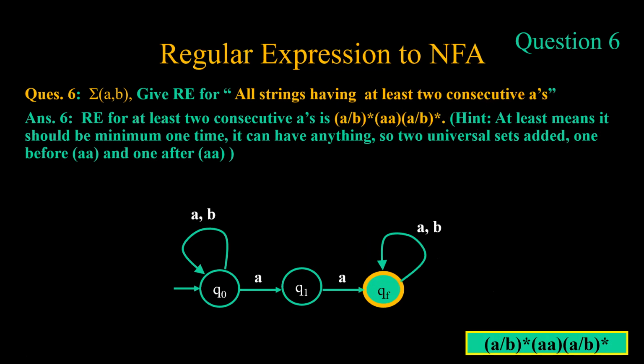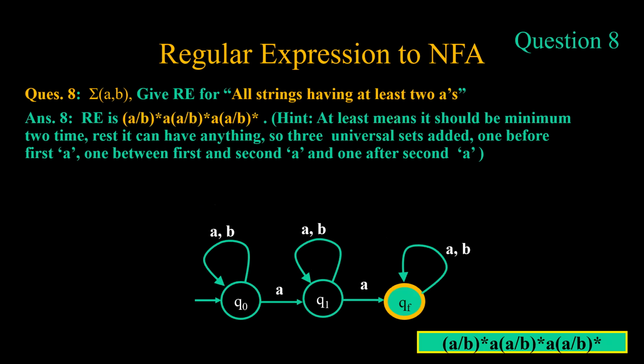Next we have all strings having at least two consecutive a's. That means the minimum length string is two: (a|b)*aa(a|b)*. Next we come to all strings having at least two a's. The regular expression corresponding to this was (a|b)*a(a|b)*a(a|b)*. Minimum length string is two: one a here, one a here. So we have a|b in loop followed by a, then a|b in loop followed by a, and finally a|b in loop.